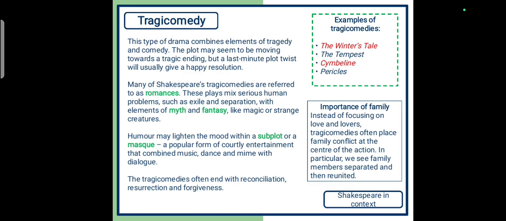This type of drama combines elements of tragedy and comedy. The plot may seem to be moving towards a tragic ending, but a last minute plot twist will usually give a happy resolution. Many of Shakespeare's tragic comedies are referred to as romances.